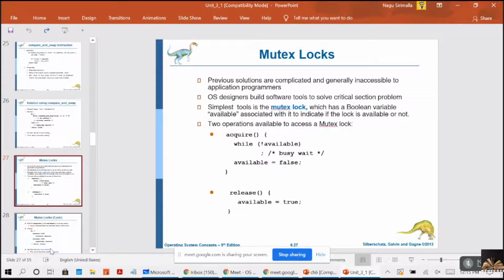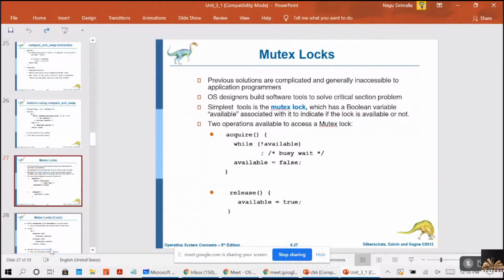So the OS designers build some software tools to solve the critical section problem, because of the limitations of the synchronization hardware. The simplest of these tools is the mutex. You can call it a mutex lock.